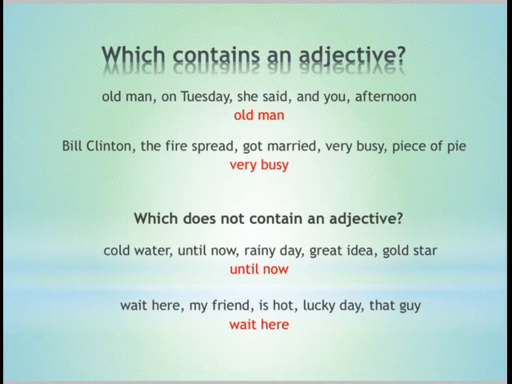Very busy is adjective. Which does not contain an adjective? Cold water, until now, rainy day, great idea, and cold star. That is, until now is not an adjective, and the rest are adjectives, like cold, rainy day, great, gold. Wait here, there is no adjective, but my friend, my is an adjective, hot is adjective, lucky day, lucky is adjective, that guy, that is an adjective.